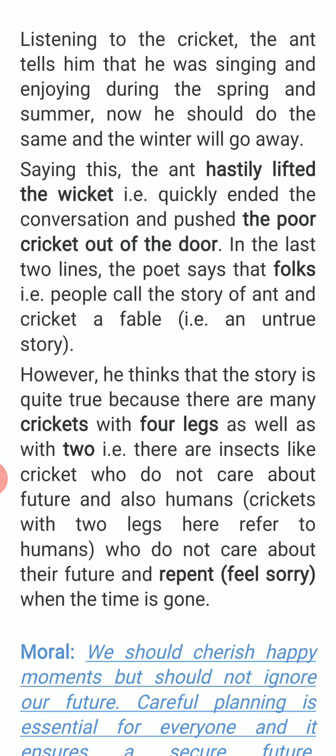So he is saying that whether it is a fable or not, this story is true. Okay, because there are many crickets with 4 legs as well as 2. So cricket with 4 legs refers to the insect, and the cricket with 2 legs refers to the human being. That means there are insects like cricket who do not care about the future, and also human crickets. Cricket with two legs here refers to human.